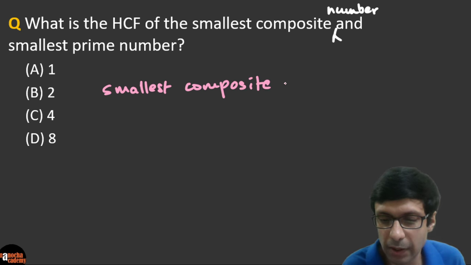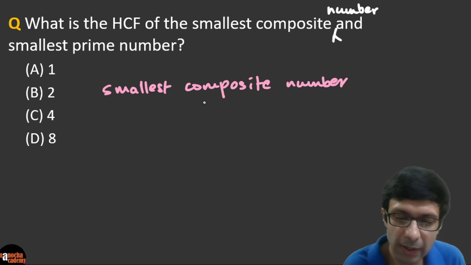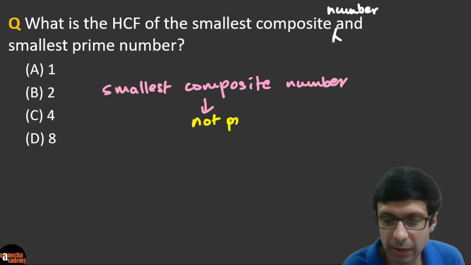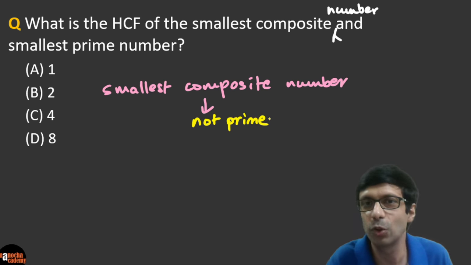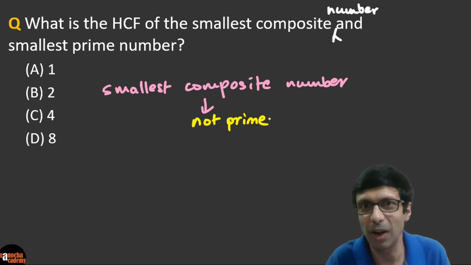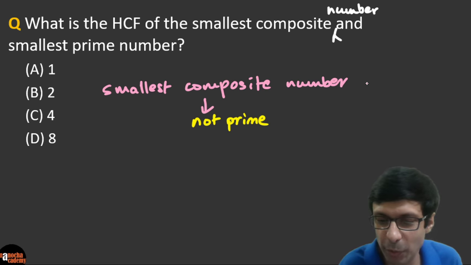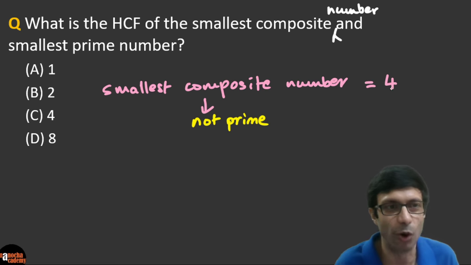So what is a composite number, guys? Composite number means it is not prime, right? So a composite number is not a prime number. What is the smallest composite number? If we start from 1, we know 1 is neither prime nor composite. 2 is a prime number. 3 is a prime number. So the smallest composite number is going to be 4, right?